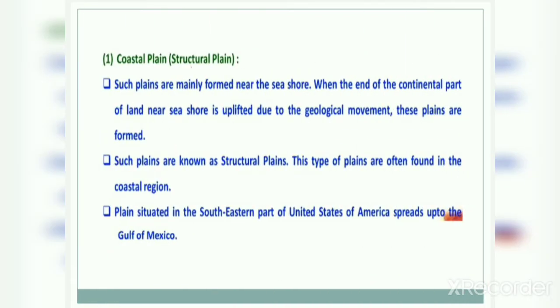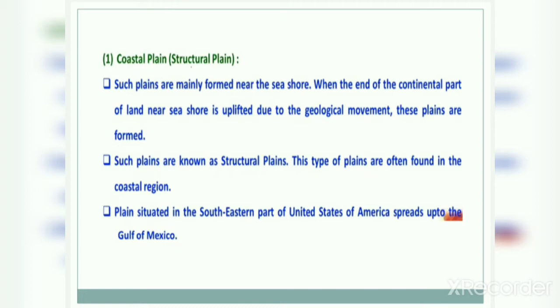Such plains are mainly formed near the seashore when the end of the continental plain, the part of the land near the seashore, is uplifted due to geological movement. These plains are formed. So, the plains which are formed near the seashore, where the land is a little bit uplifted due to the geological movements, are called coastal plains.